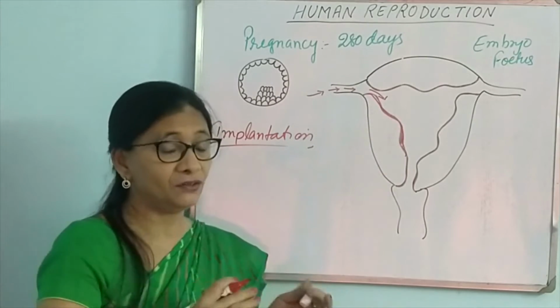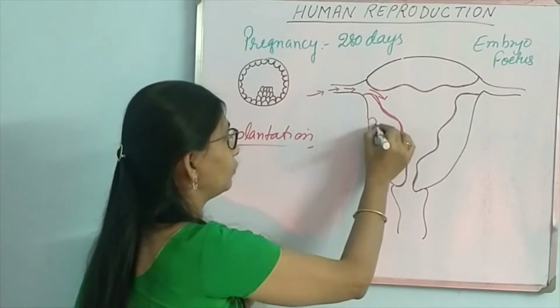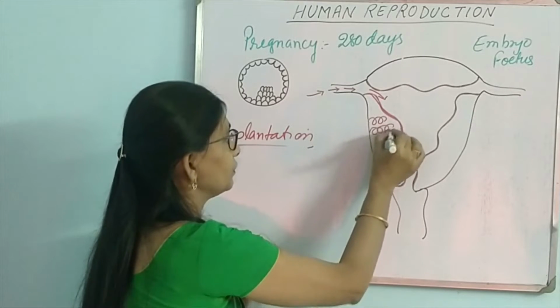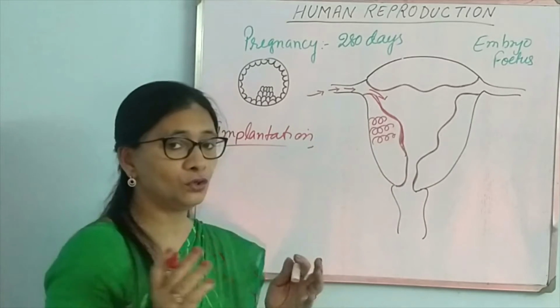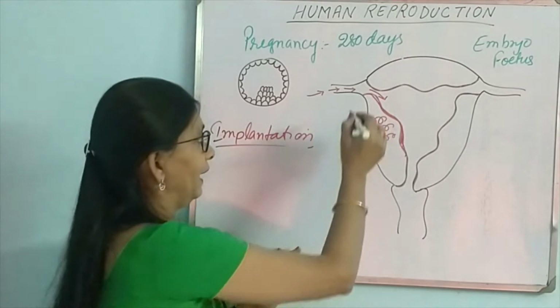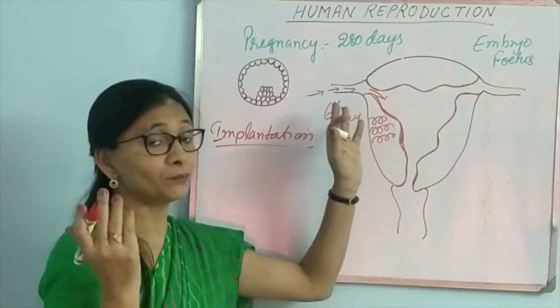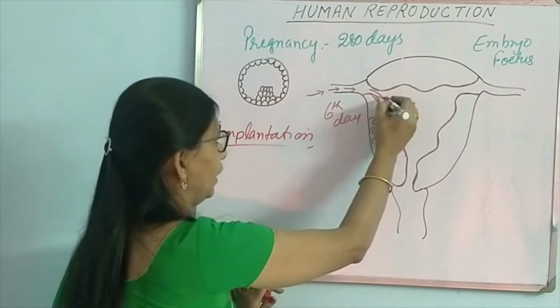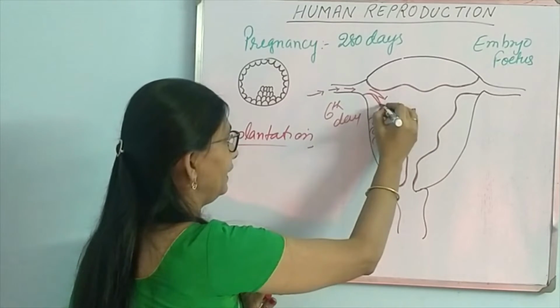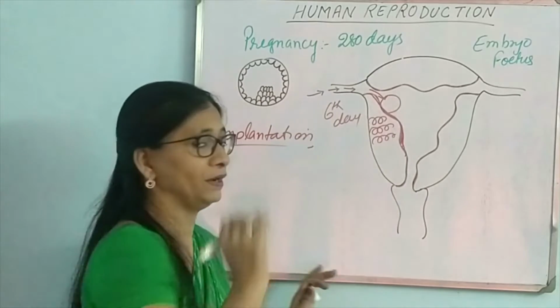It is fully developed with all the blood vessels, spiral blood vessels. Remember, spiral blood vessels. So on the 6th day, it will be known as blastocyst. It will come on the uterus and it will attach to endometrium.